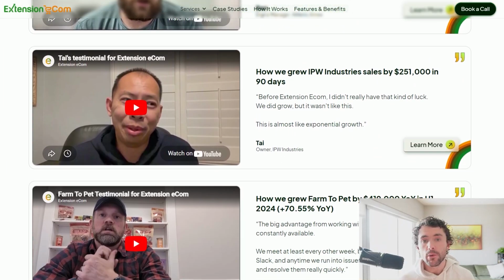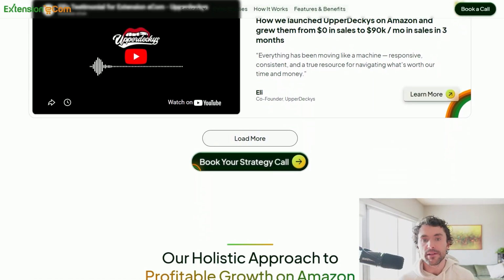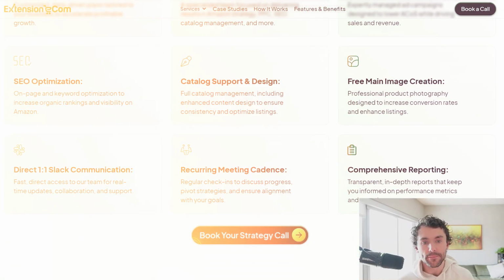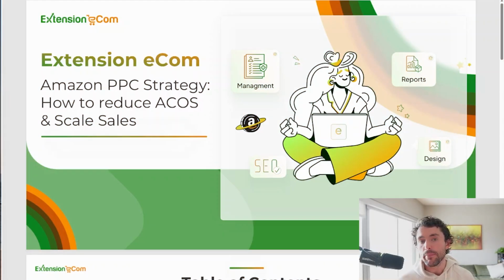And one of the biggest things that we help people with is scaling their ad spend efficiently so that they can grow their top line revenue and their bottom line profit at the same time. And one of the fastest ways to do that is to have basic frameworks around how to audit the account so that you can improve efficiency, how to audit the account so that you can improve growth, in addition to making sure that you have your listing set up.